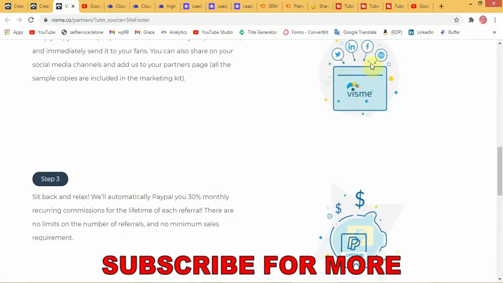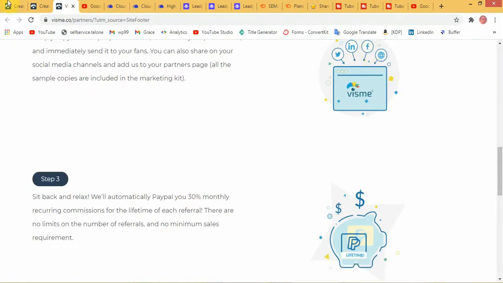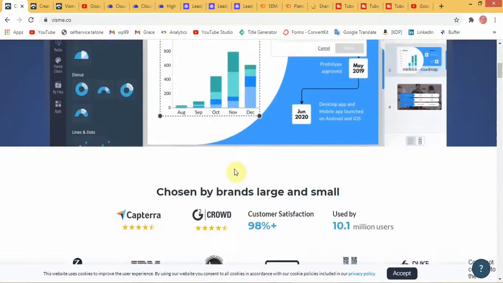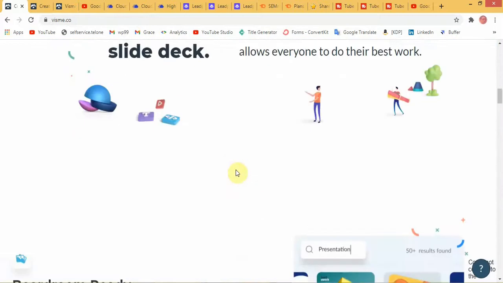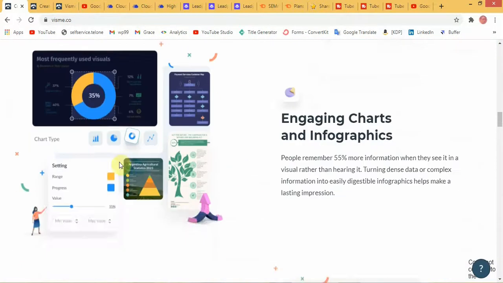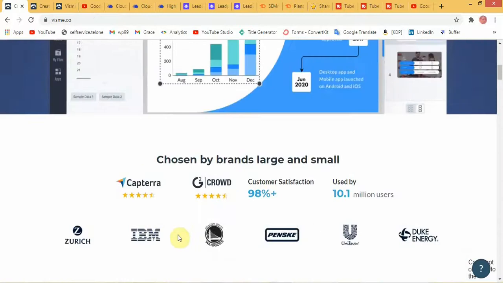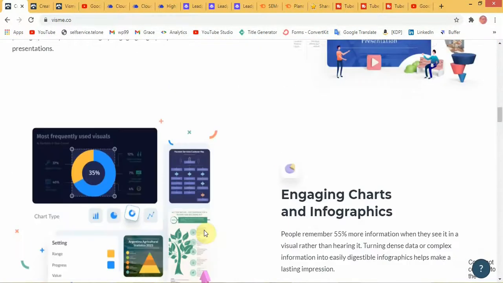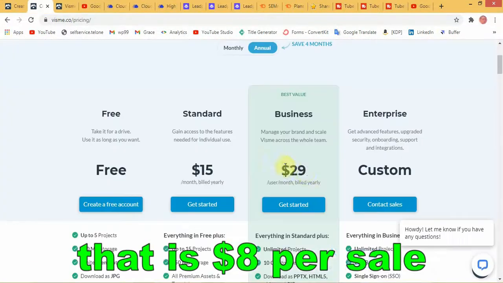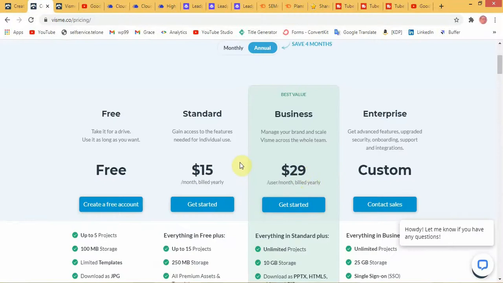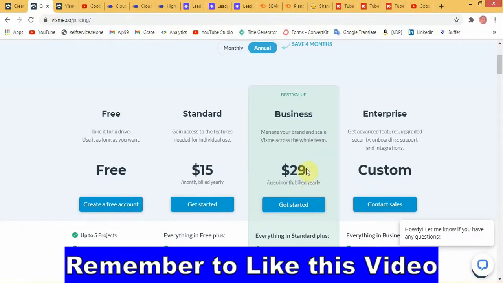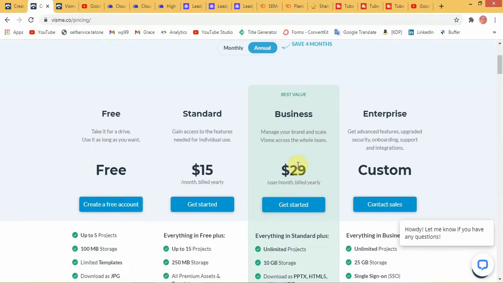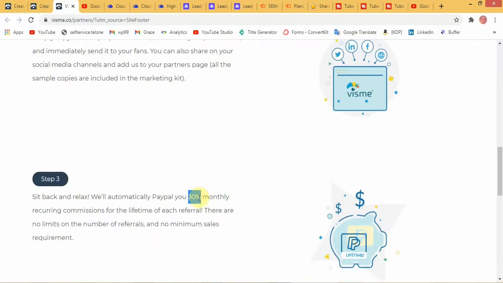Maybe on Facebook they've seen your link and they go to Visme and see that Visme is a good website to make templates. Visme is trusted by big brands, so they stick with Visme, and then you make 30%. If they pay $29, you get 30% of $29, and the next month if they pay $29 again and stay with Visme, maybe for 30 years, you get 30% of that.